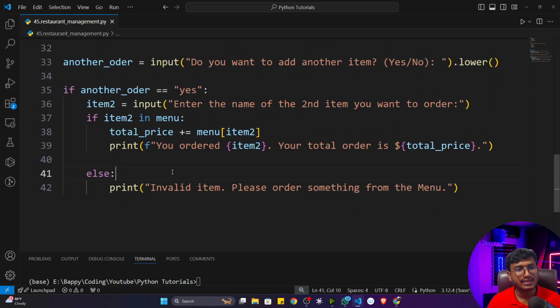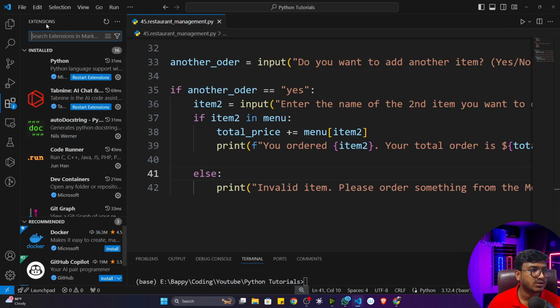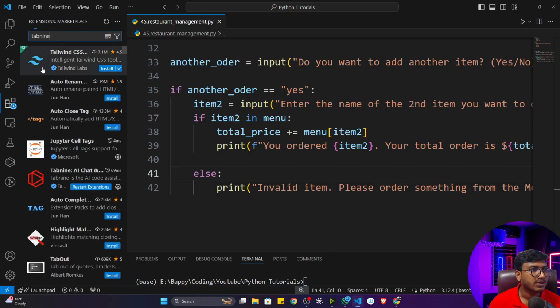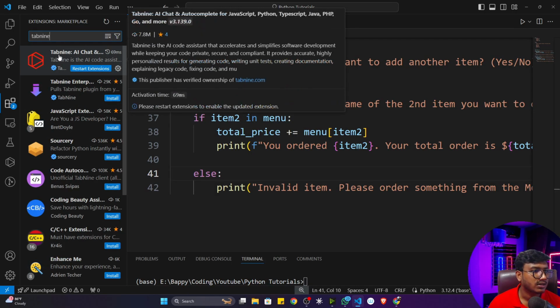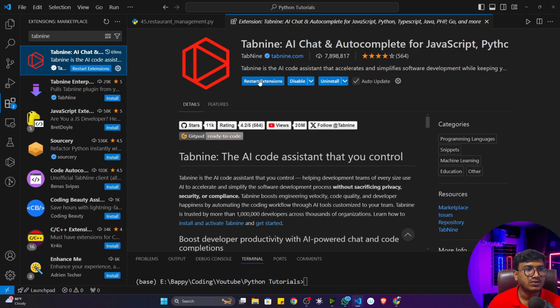Now I think most of the people have a question: I'm getting an auto suggestion in my code editor. How? See, for this I've installed one extension. Let me show you. If you go to the extension marketplace and search for Tabnine, this is the extension I'm using, guys. Tabnine is an AI chat and autocomplete for JavaScript and Python. If you install this extension, you will also get the auto suggestion.